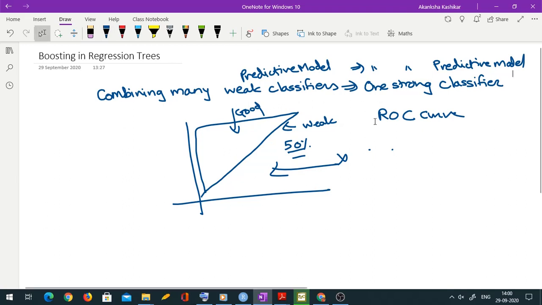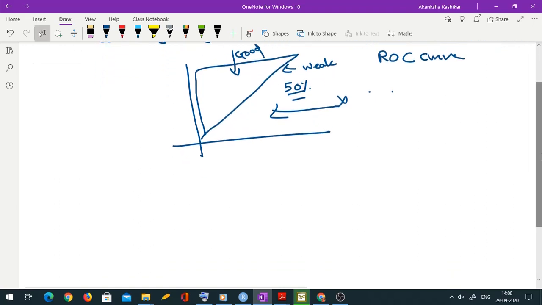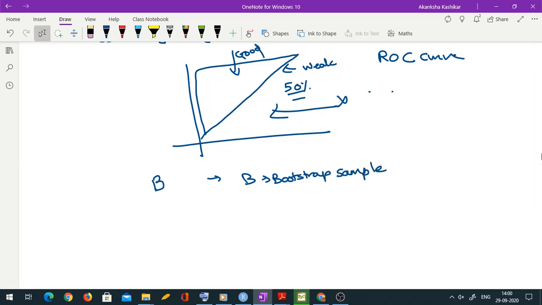Now, in bagging, how is that achieved? We fit B different trees to B different bootstrap samples, and none of those trees are pruned. Every tree is unpruned, meaning it's a complete tree. So technically that tree may not be very good on the test data, because you are fitting a very big tree, which means you are overfitting. The prediction accuracy of that tree may not be good.